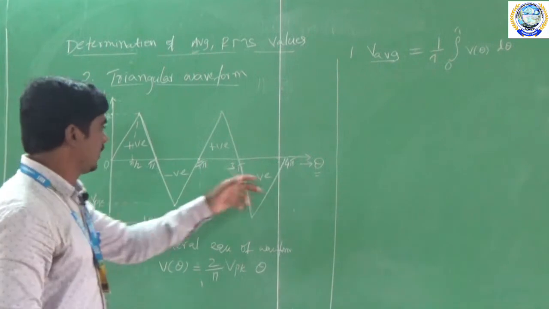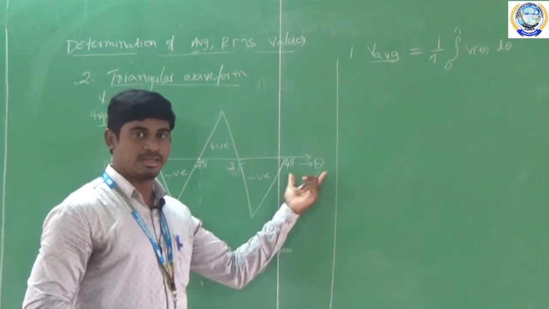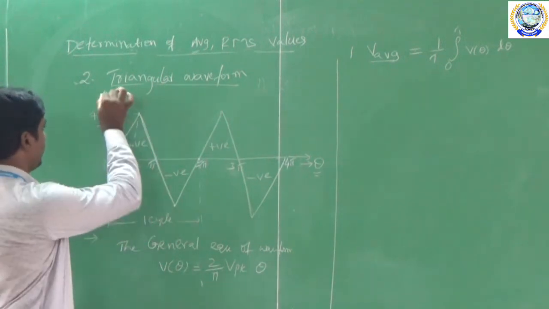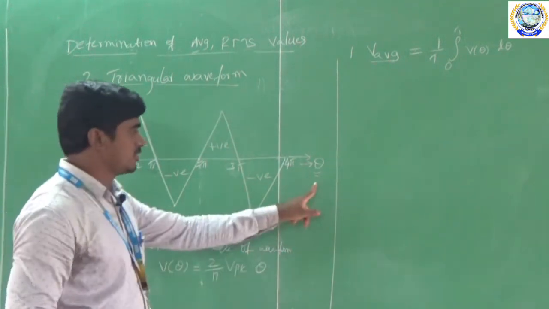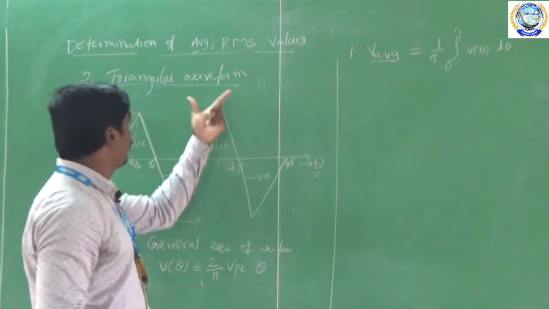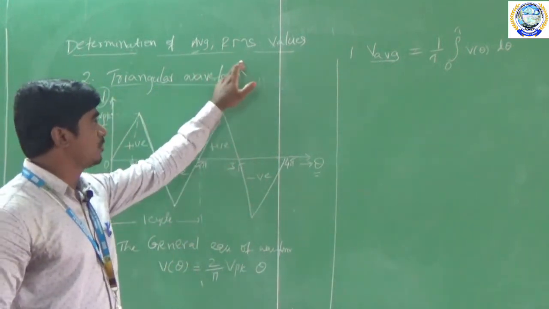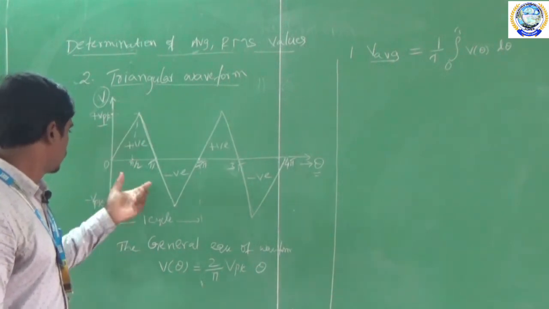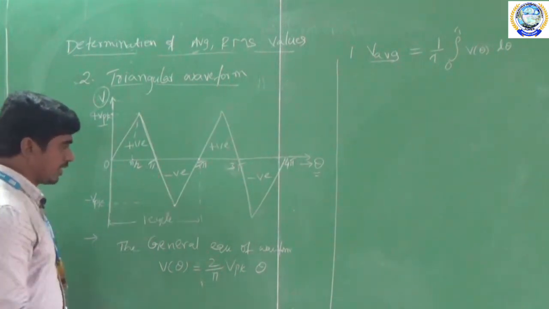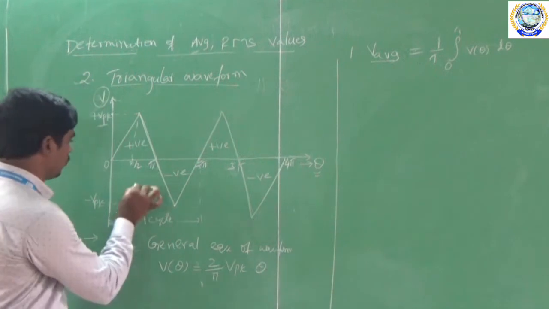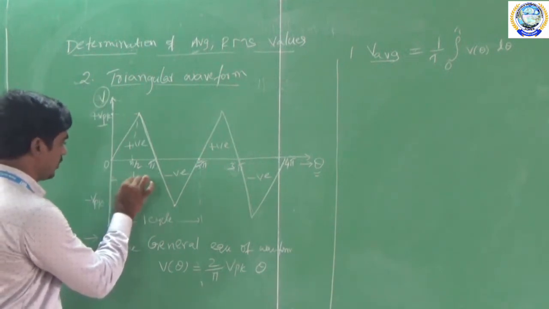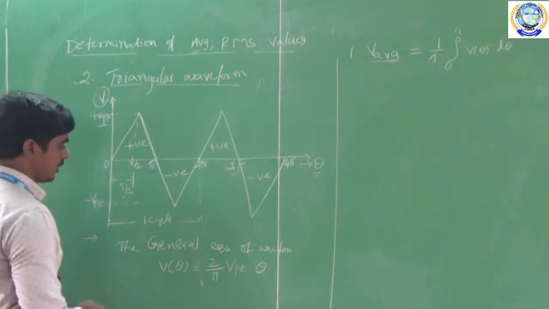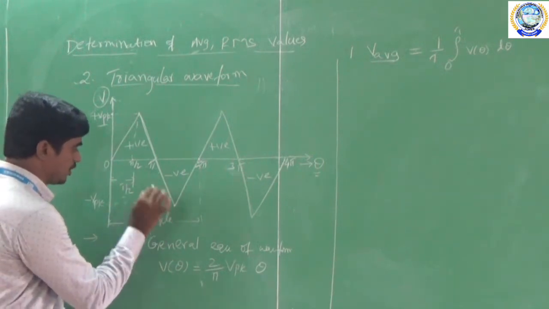So here on the x-axis I am considering theta, and on the y-axis it is the magnitude. That magnitude is my voltage. Here this is theta. So now I am going to derive the average and RMS values for the voltage term. Here I am considering the time period from 0 to T by 2 to derive this equation. If you consider the full period, this is equal to T.